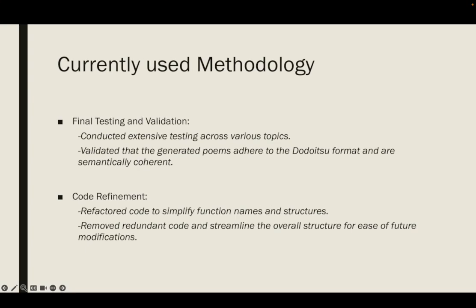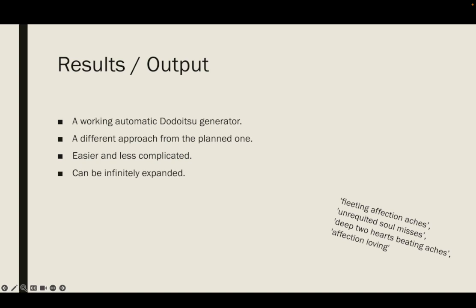Results. Just like what we saw just now, the code is working well and is giving fine results. Compared to what I proposed at the beginning, it is now entirely different. Compared to that, this one is really easy and less complicated. The potential of both types is endless, but still the machine learning model will be above this one when it comes to large collections of data and datasets. The small Dodoitsu shown here on the right side was randomly generated while I was testing, and it was really good. So that's why I included it in this slide.